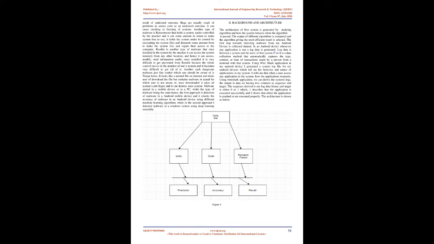Rootkit is another type of malware that, once installed in the system by the attacker, can access the system remotely from any other location, and hence it can access, modify, and steal information easily. Once installed, it is very difficult to prevent the rootkit because the whole control moves to the attacker of the system, and it becomes very difficult to get rid of it.